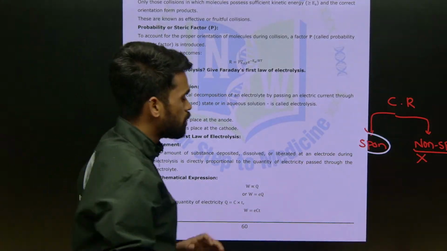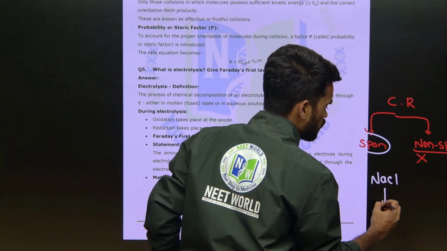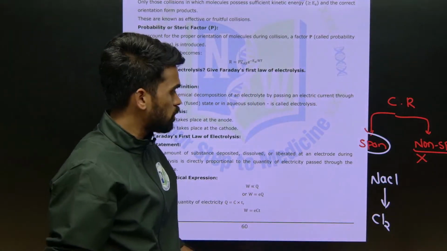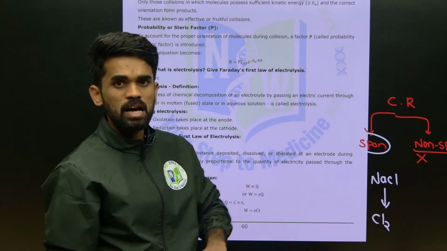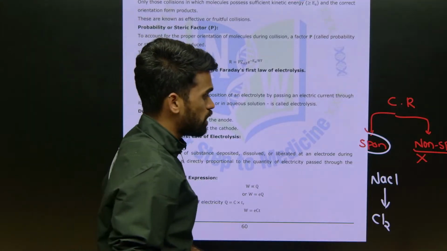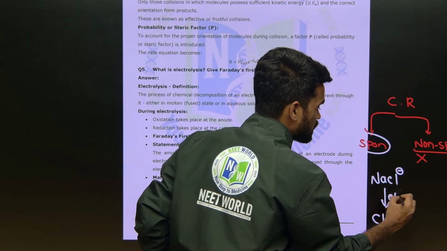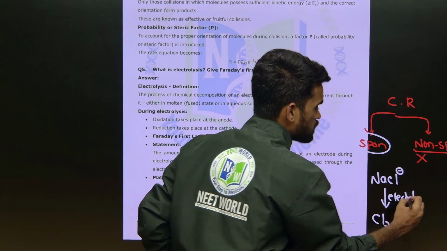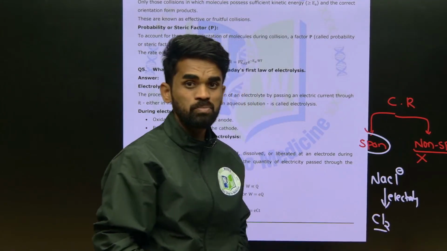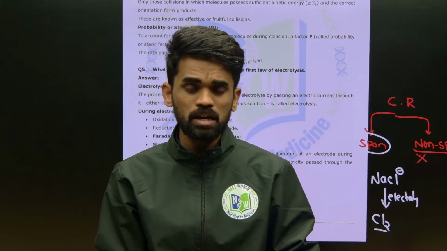place. For example, say we have NaCl and we need to convert it to chlorine gas. It cannot happen on its own, naturally it won't happen, so we can say it is a non-spontaneous process. So with these chloride ions, I pass some electric current through them, and the chloride ions will convert into chlorine gas. So what is this process? This process is called electrolysis.